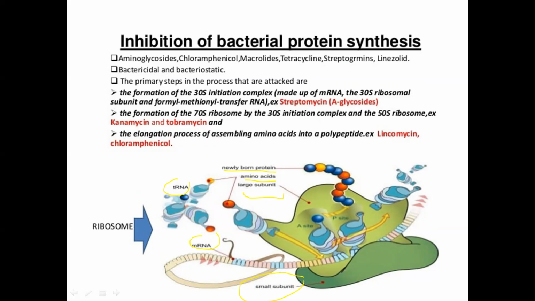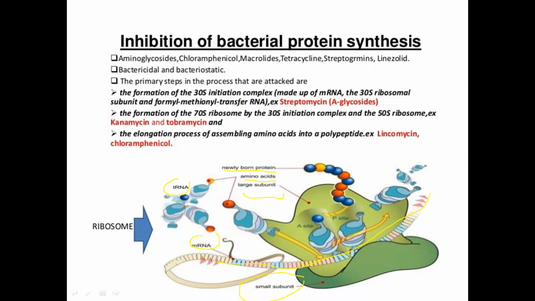In the ribosome, messenger RNA is present, and transfer RNA is also present, attached to the large part of the ribosome.